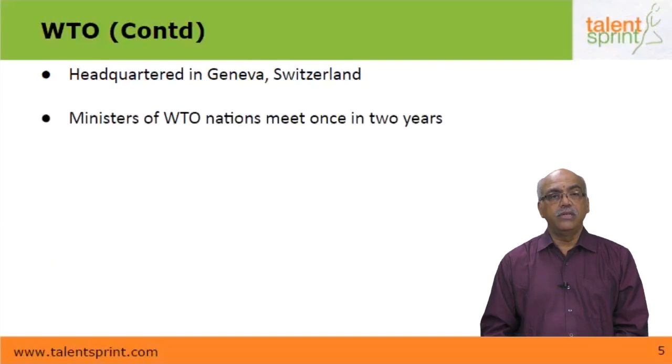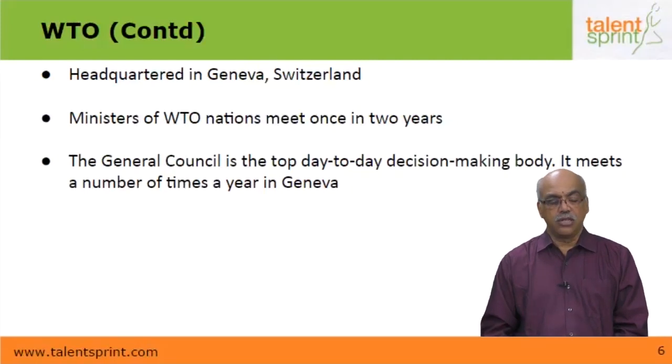The ministers of the World Trade Organization meet once in 2 years. The ministers deputed by the respective member countries meet once in 2 years. While the General Council is the top day-to-day decision-making body, and it meets a number of times in a year in Geneva. The General Council is the body that runs the day-to-day affairs of the WTO, and its members meet a number of times in Geneva, while the ministers of the WTO meet once in 2 years.